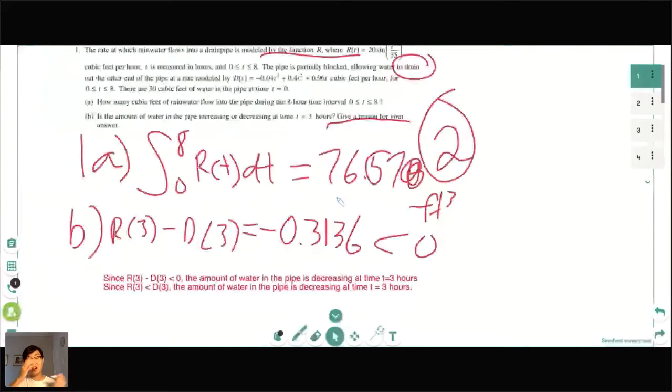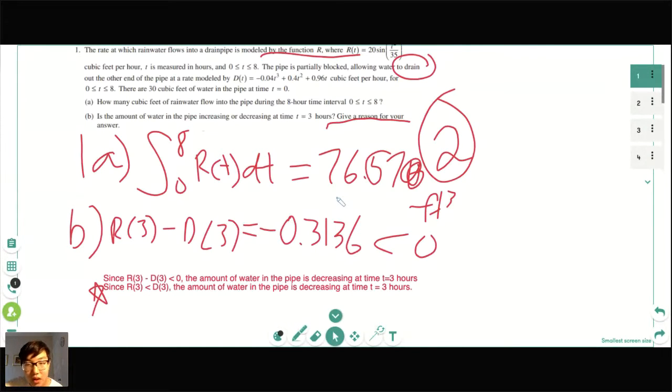At least that's what I did on my in and out questions last year, just because it makes the most amount of sense in my mind that, oh, the rate of increase is less than the rate of decrease. So I would say it's the same thing, but to be safe on the AP exam, I would write R of 3 is less than D of 3.